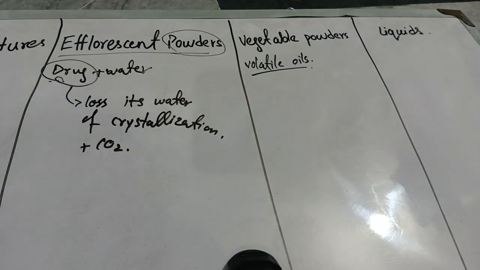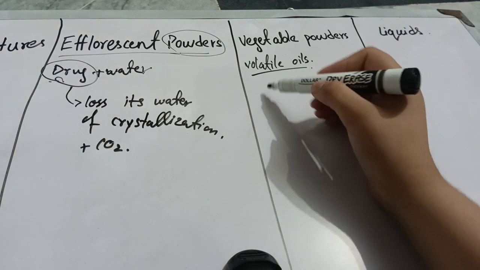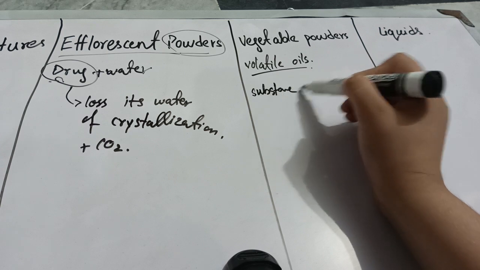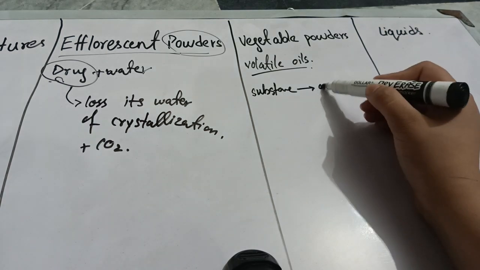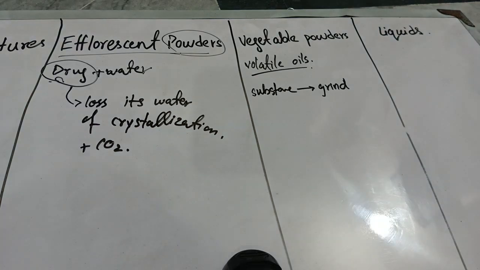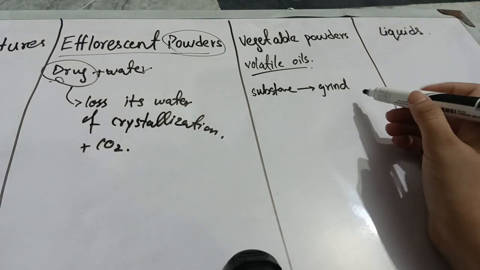Now, you know very well that in order to make powder, you have to start from a substance. Let's suppose your vegetable powder has this substance, so you have to grind it. First of all, you will grind this substance in order to convert it into a powder-like form, in the pestle and mortar.